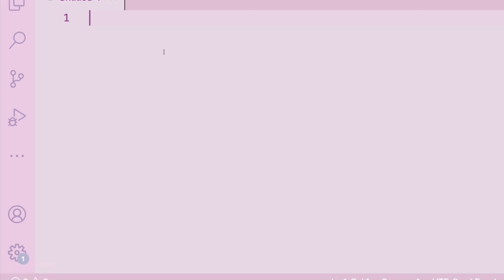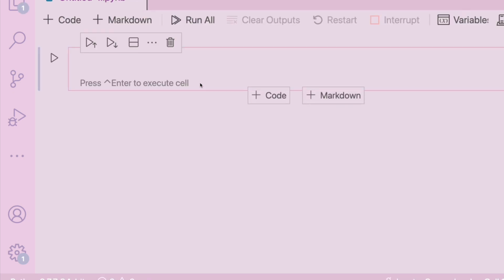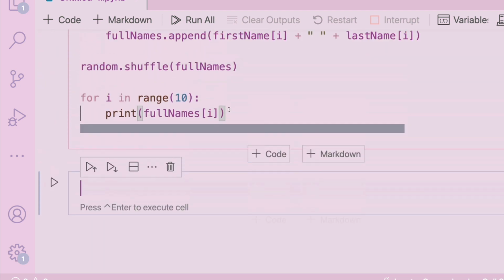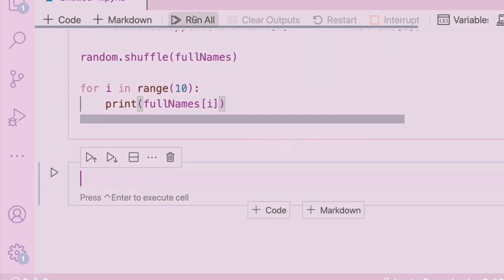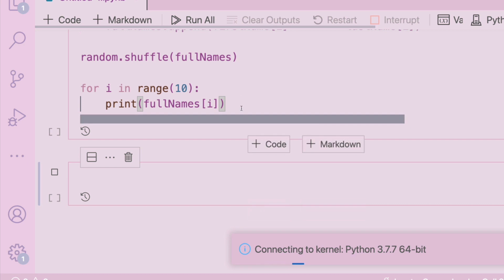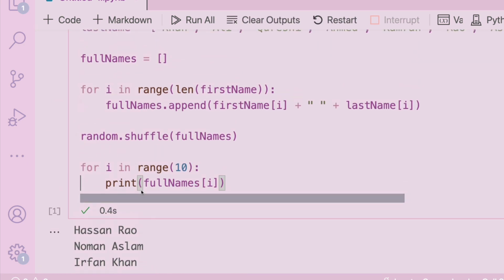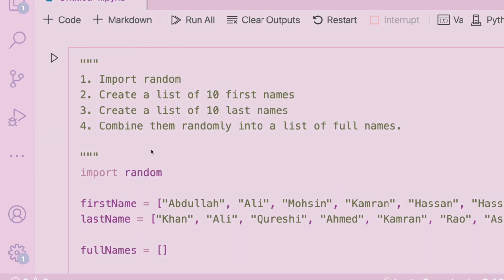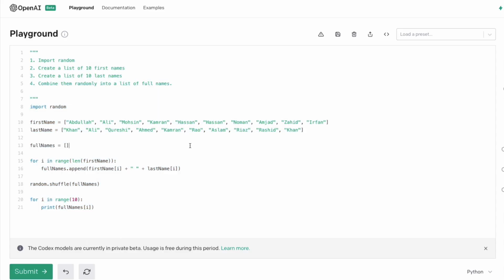What I'm going to do is copy this code into the Jupyter notebook and then just execute it. Okay, I have to select the engine. When I run this, you can see that it has randomly mixed names and is giving the names. So the second challenge we tried here is to get a random list of names, combine those names and print them out in random order. And thanks to OpenAI Codex, this has been successfully done.